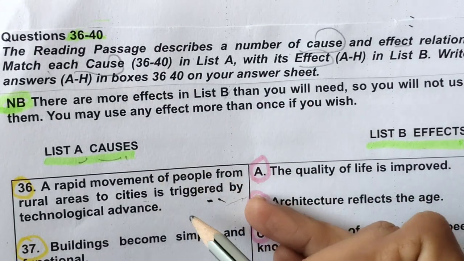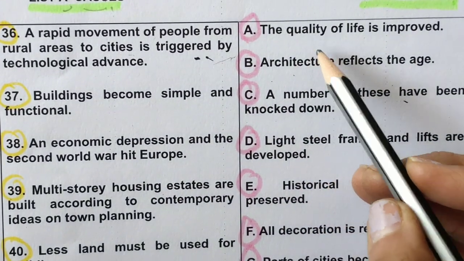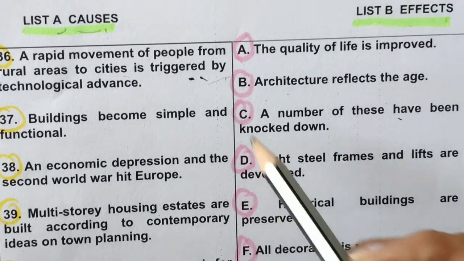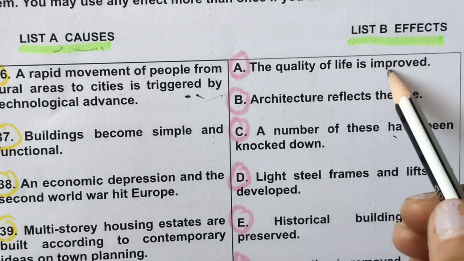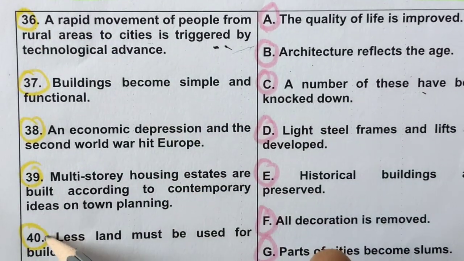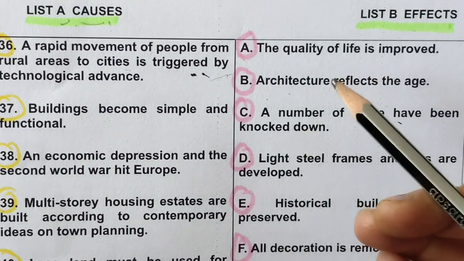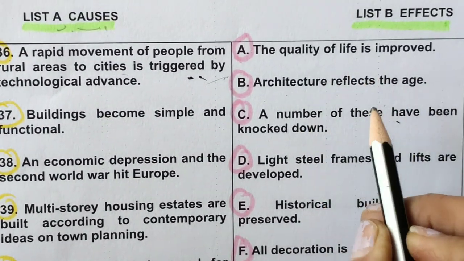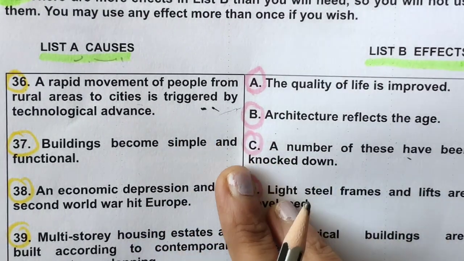You can say these are incomplete sentences. We have to find their blanks with the help of these effects. So from list A we have to match with list B effects. But the point here is that questions are from 36 to 40 and options are more. It means you need to read it properly and then you can find it. But here I am going to find it only with the help of keyword strategy.